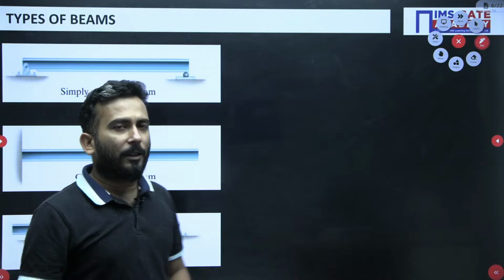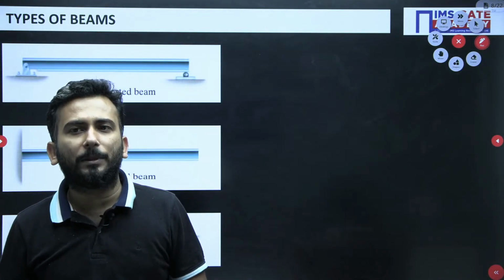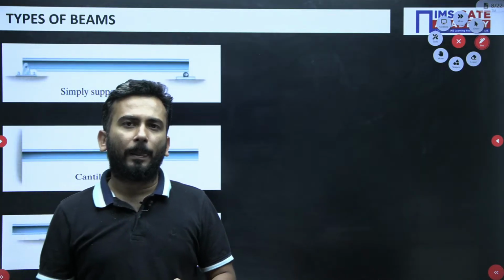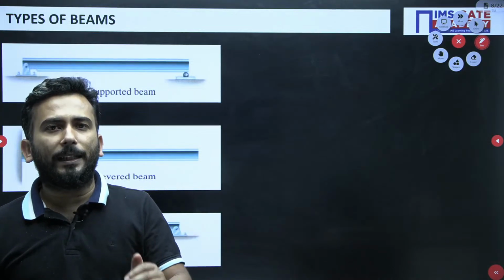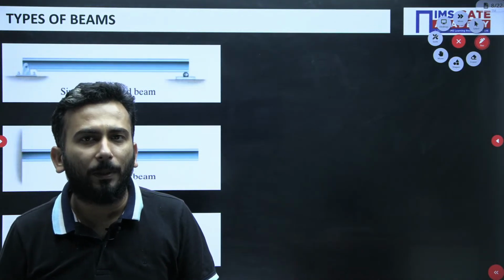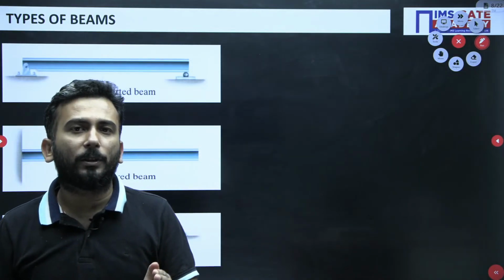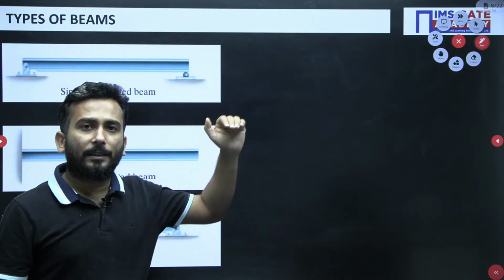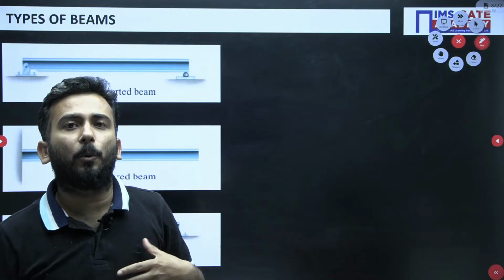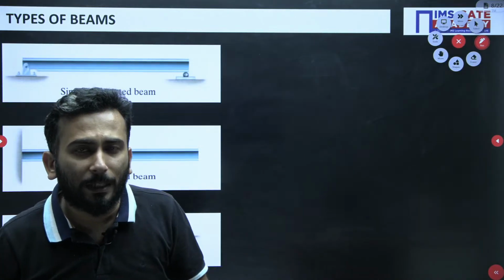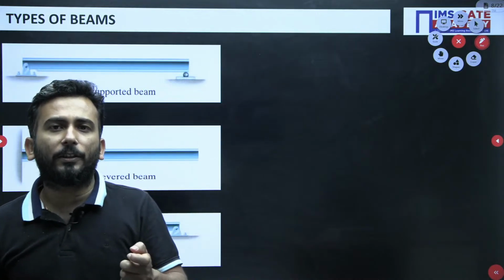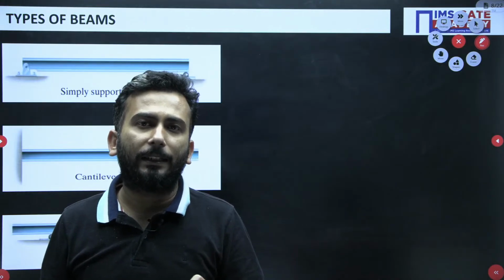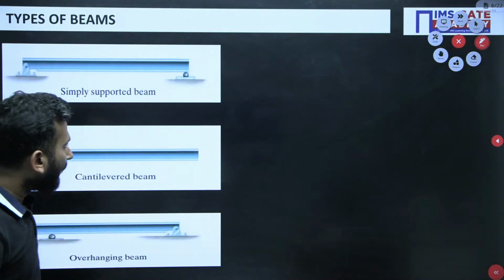So the thing is, my dear friends, that when the beam is subjected to external loads, definitely it is going to resist, and for it to be in equilibrium, it will develop internal shear forces and bending moments. Yes, if it is resisting your external loads, or as a response to your external loads, the beams are going to develop what? Internal shear and internal moments, which vary across the beam.